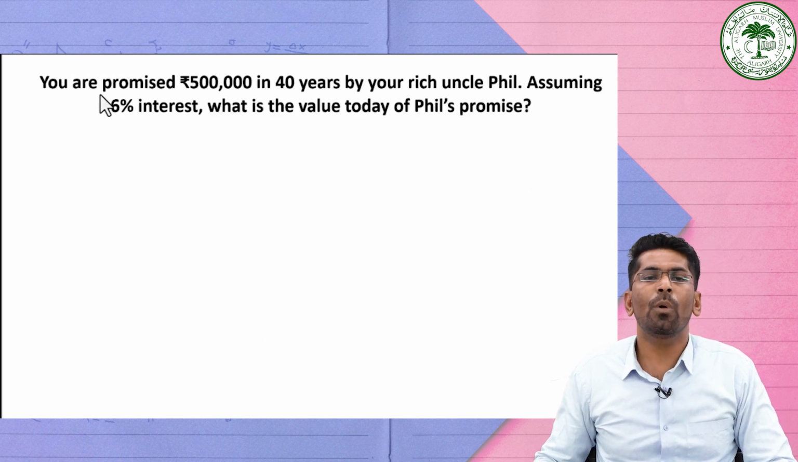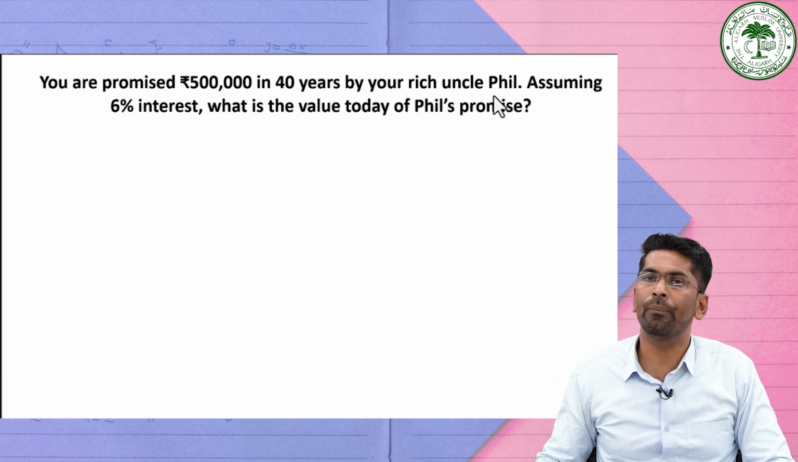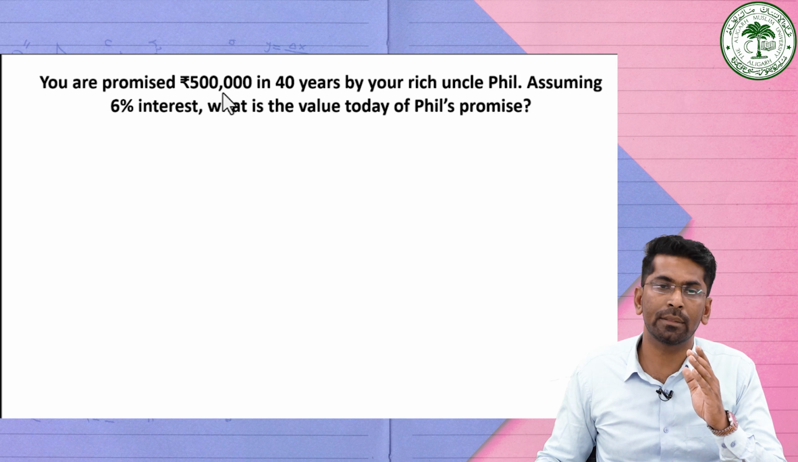You are promised 5 lakh rupees in 40 years by your rich uncle Phil. Assuming 6% rate of interest, what is the value today of Phil's promise? See here, in this particular case, what is the information given? We want to find out the present value, the value today. See, the promise is that after 40 years, your value will be 5 lakh rupees.